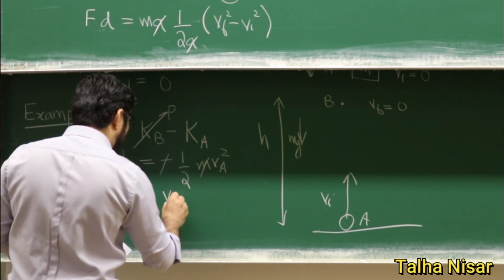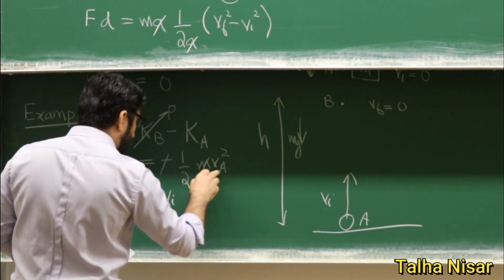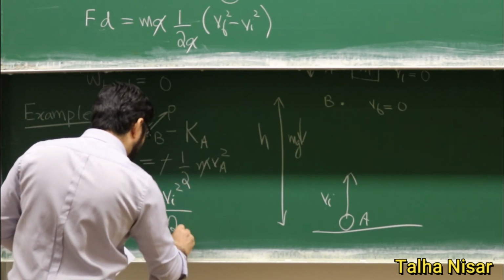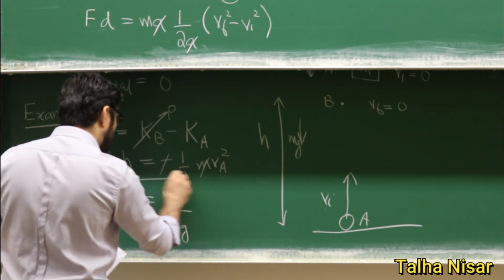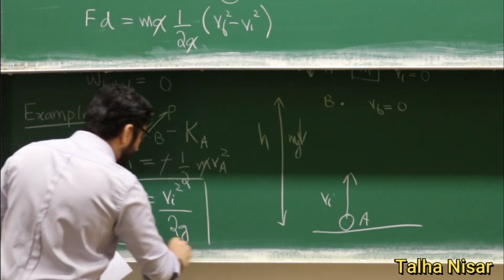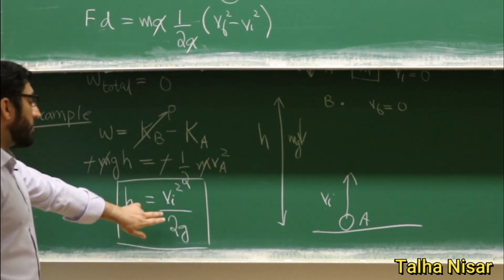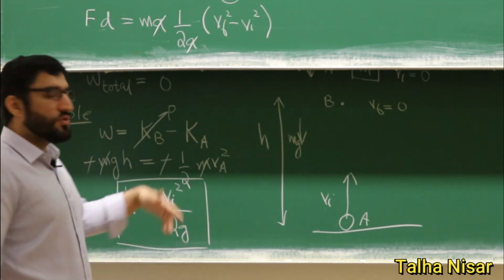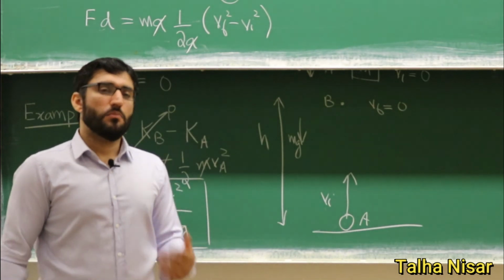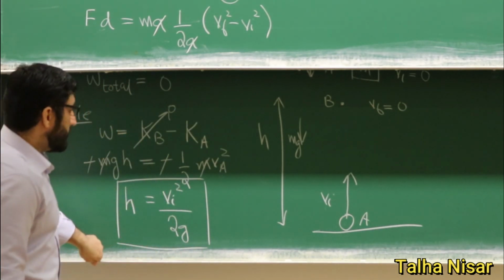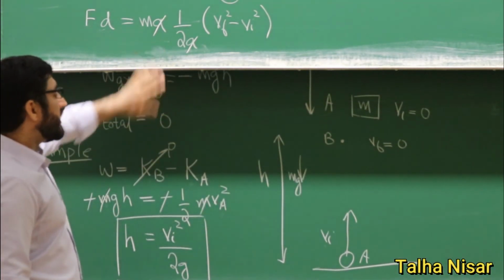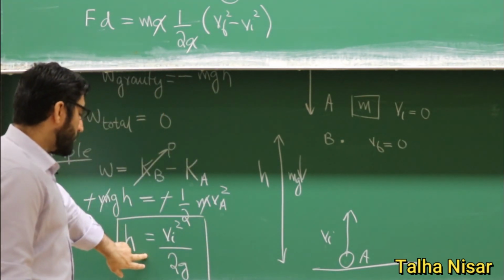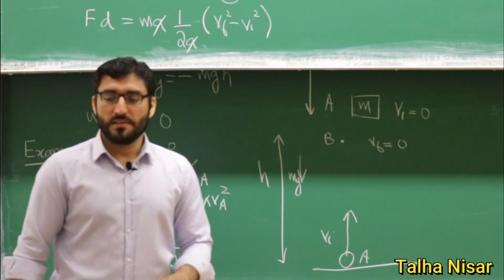So we will have the height equal to the initial velocity va squared divided by 2g. So we got the same answer that we got when we calculated this height using projectile motion, and now we used the work energy theorem and found that we get the same result.